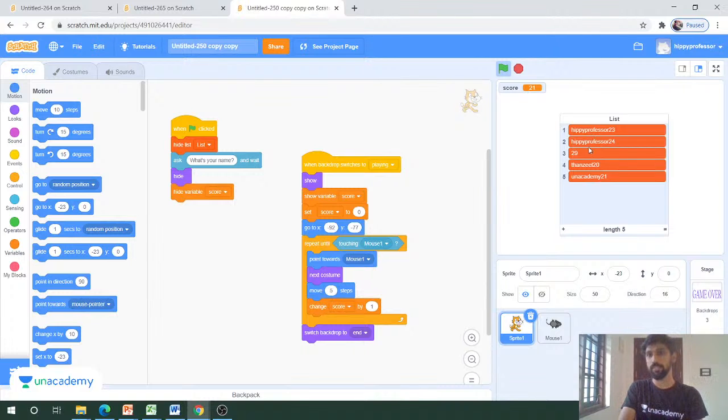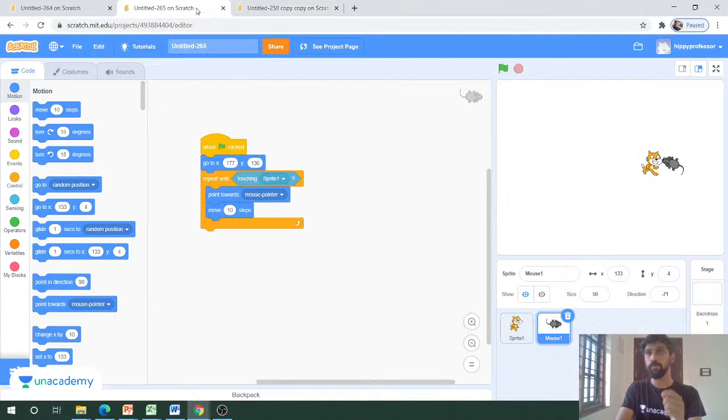Like I just played it with different names like Thanzeel, Unacademy and so on. So this game is played by 5 players, and these are the scores achieved by the players: 23, 24, 29, 20 and 21. So we will try to create a scorecard, not a scoreboard.